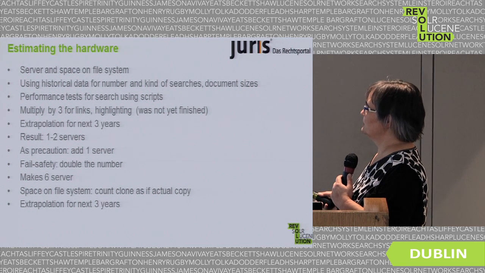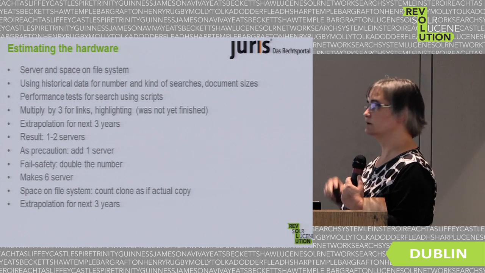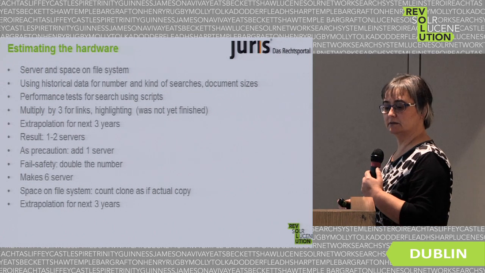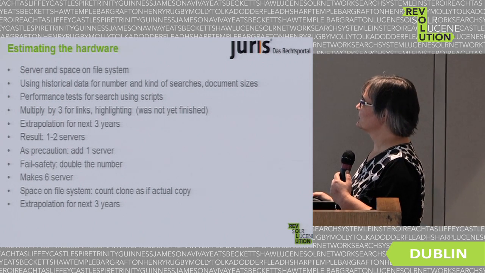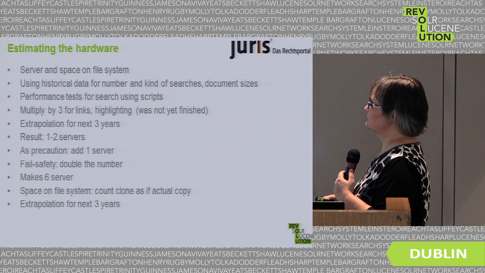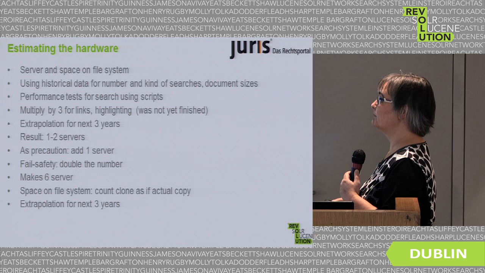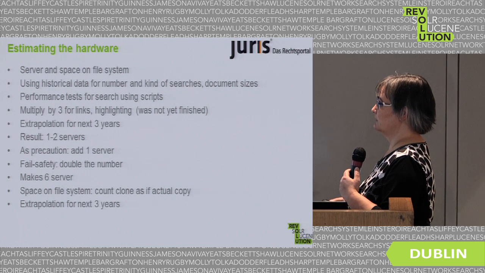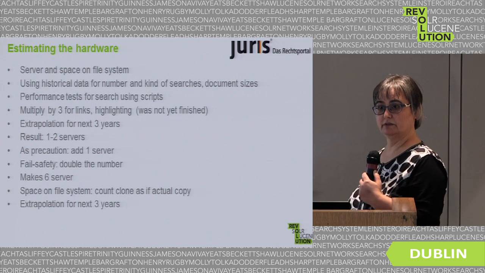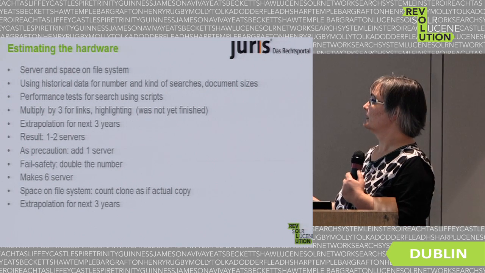We also have historical information about document sizes, so we can estimate how fast the number and the sizes are growing. So we made some performance tests, multiplied this by 3 for the link information and the highlighting in the documents. It wasn't finished then.